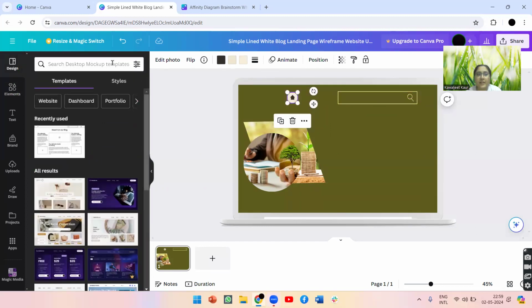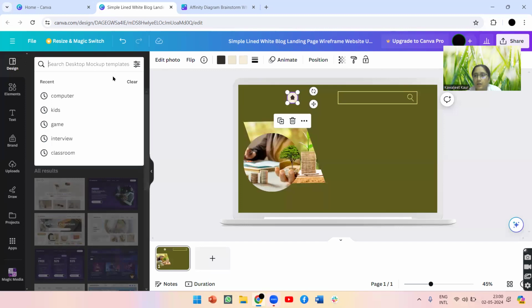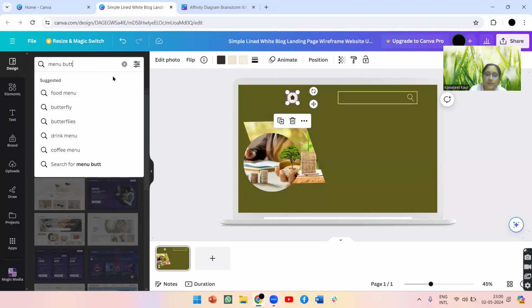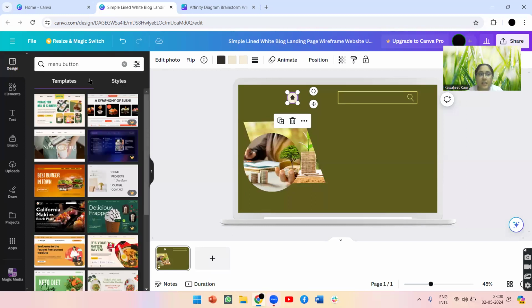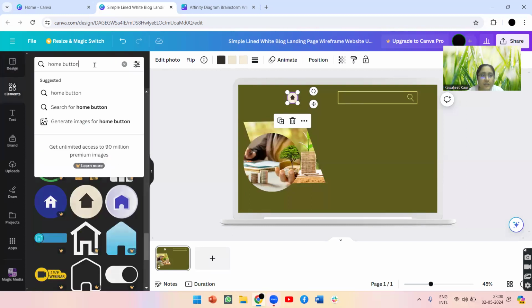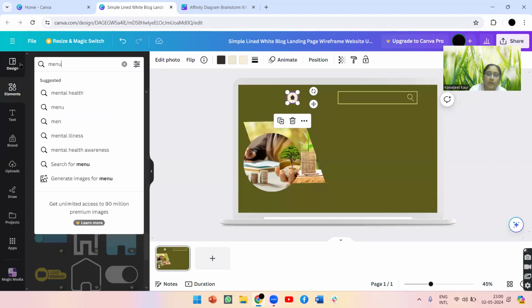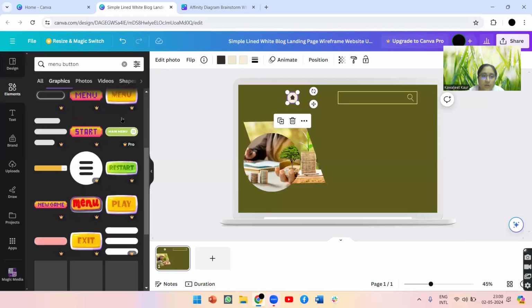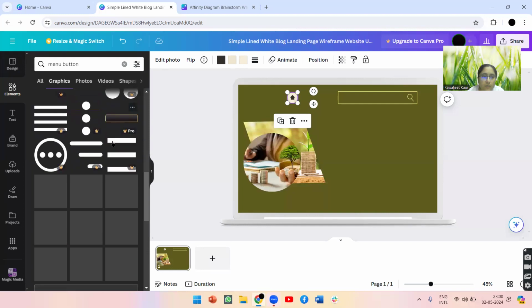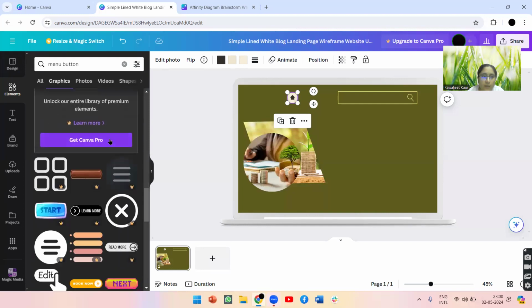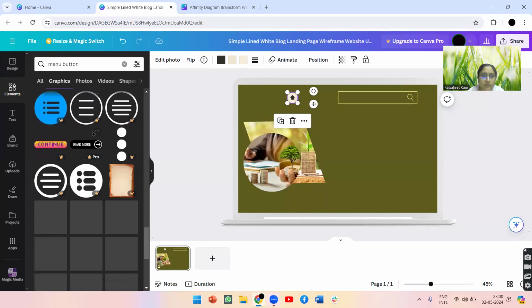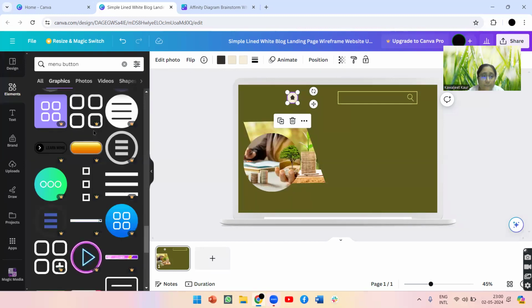Now I want that there will be the menu button as well for my website. So menu button is again another element that is required. So you can search for the menu button. So you can see a lot of menu buttons here, but the button that I am going to select for my menu is out of these. You can select any one of them.